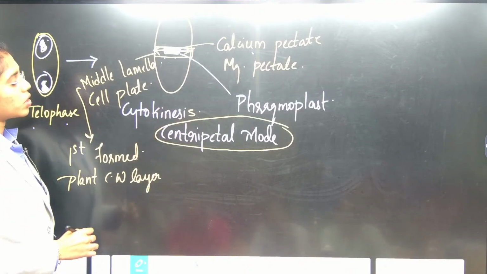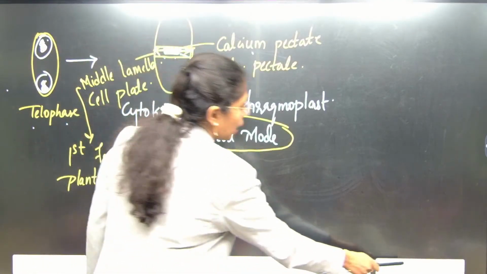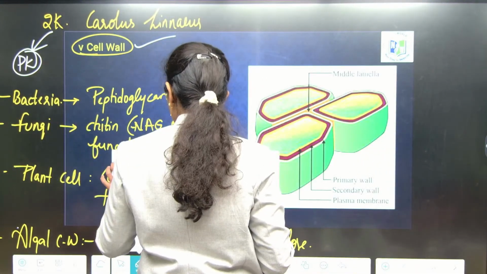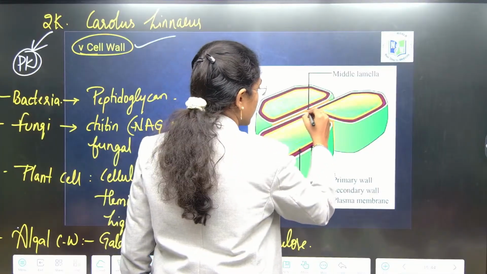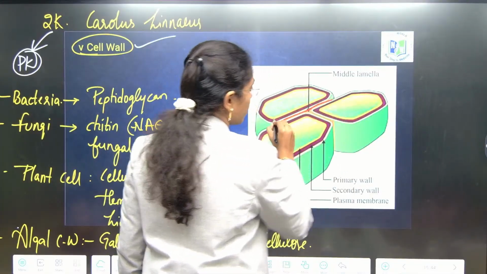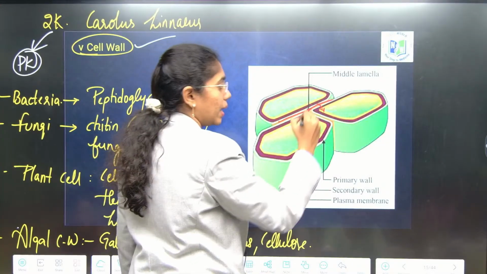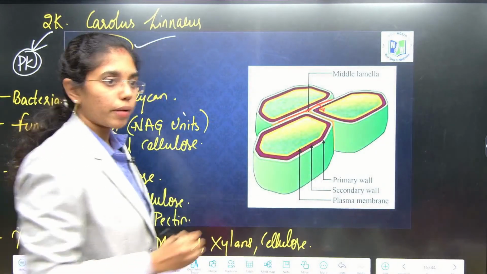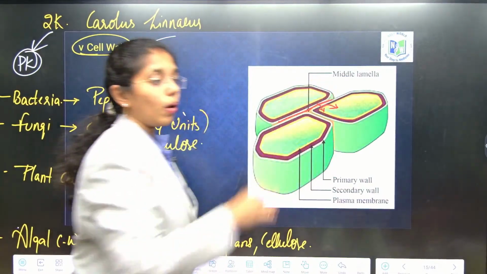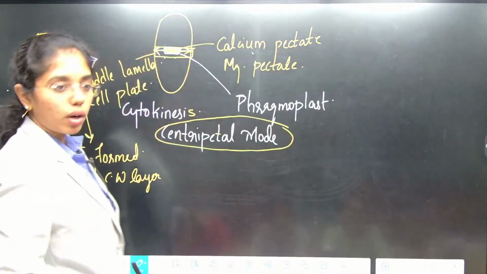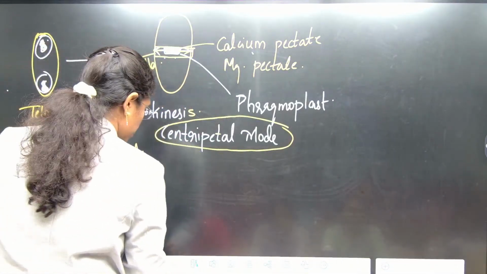Now here, if I consider these two as cells, the first layer which is formed is what, ma? Here at the center, the middle lamella is formed. Next to the middle lamella, that is, inner to the middle lamella, the primary cell wall is formed. Inner to the primary cell wall, the secondary cell wall is formed. I will draw a diagram which makes you more clear. Till then you can copy this.